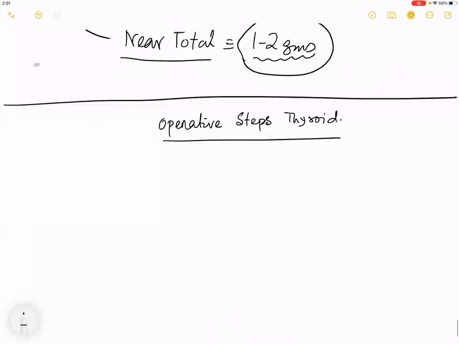So the next class then we'll talk about something called operative steps of thyroid, as we will be requiring it for an MBBS operative card, because remember, in the exam there are 20 marks of operative. We'll be talking about the steps of thyroid surgery. I'll be showing you pictures, and then we will be talking for MCQ reasons something called as